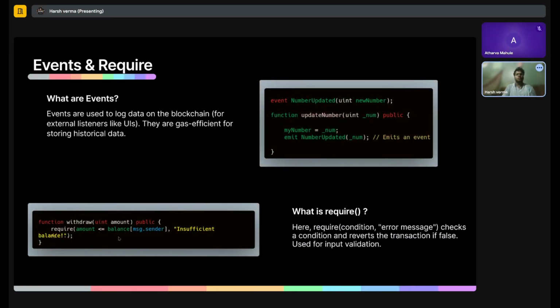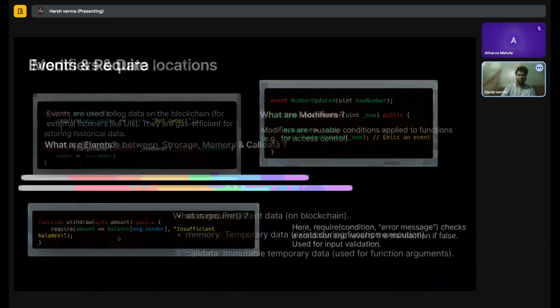Now there are also events. Think of events like console.log in JavaScript. We want to store some data. Let's say I am giving some money to you on the blockchain, and I want it to be stored. So I will use an event. It will log that data on the blockchain itself. And there's also the require statement. Since we lack if and else statements in this way in Solidity, we have require. Require checks a condition. If the condition is met, it will let the function continue. Otherwise, it will cancel that transaction.